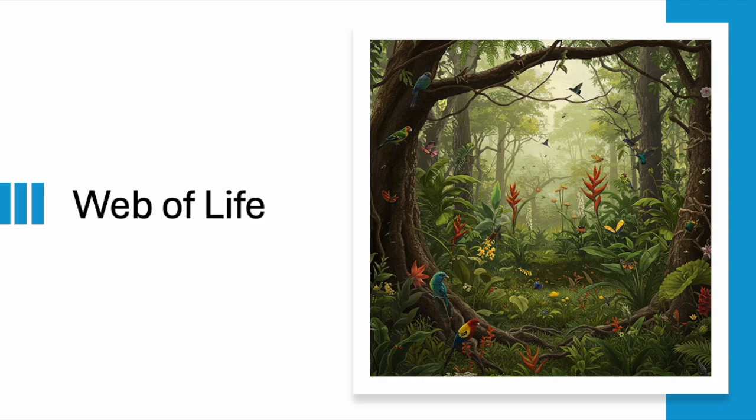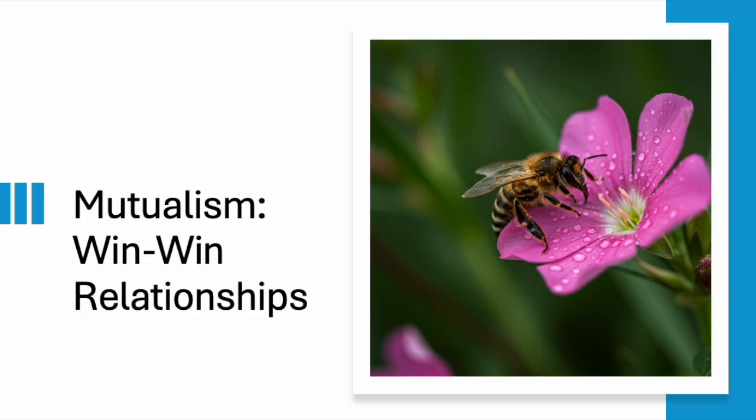Mutualism is a relationship where both organisms benefit. A classic example is the relationship between bees and flowers. Bees collect nectar from flowers, which they use for food. In the process, they also pollinate the flowers, helping the flowers reproduce. So the bees get food, and the flowers get help reproducing. It's a win-win situation.